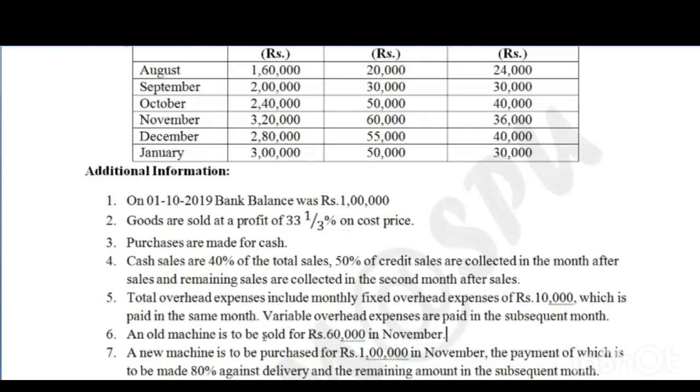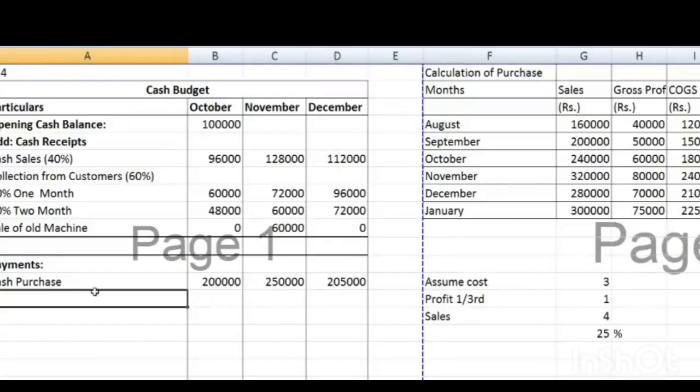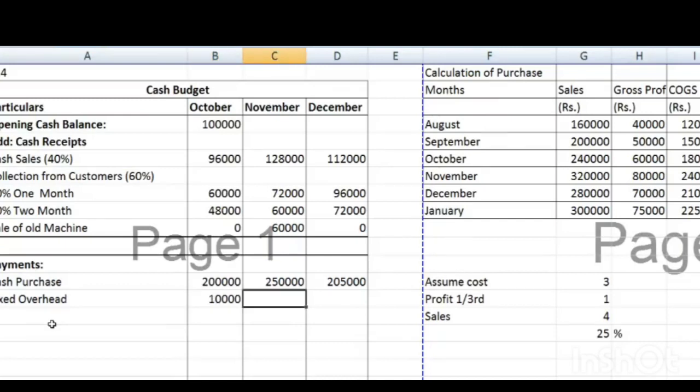So first we need to write fixed overheads, which is 10,000 in every month. And then after, variable overheads.